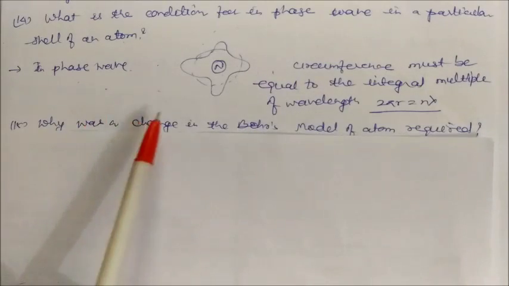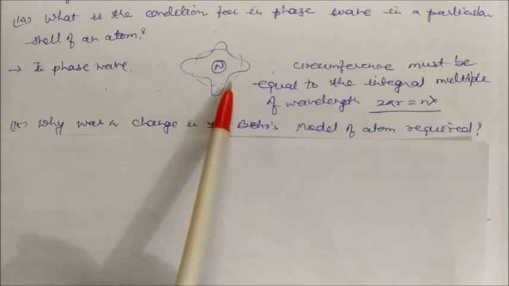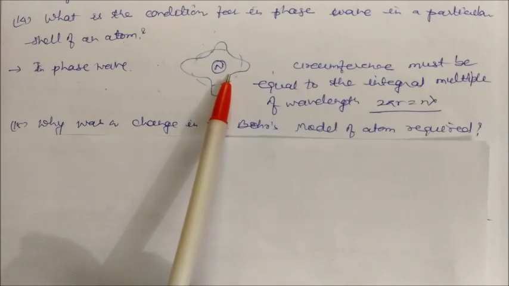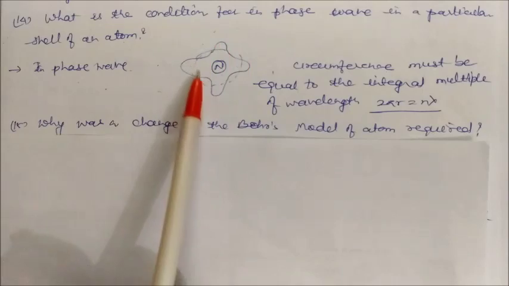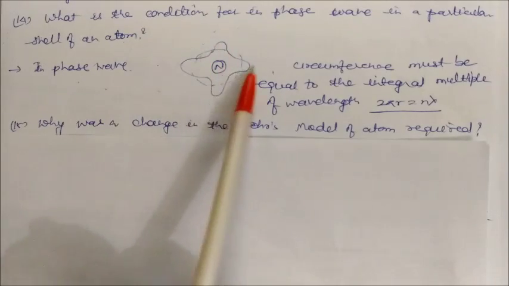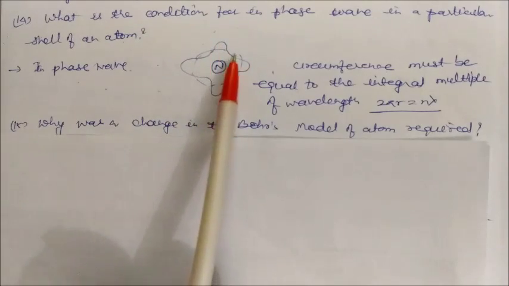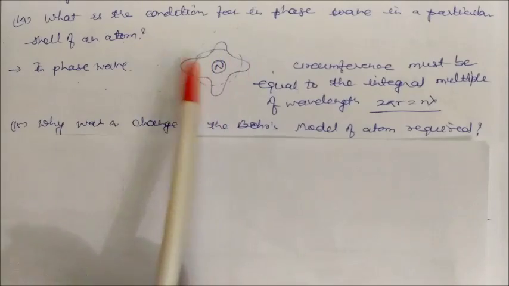What is the condition for an in-phase wave in a particular shell of an atom? So let us see the conditions. In-phase wave means the electron is moving with the same phase. So they are making some shape like this. It's not a circular shape; the shape is wavy. So the phase is the same, the angle of the phase is the same.